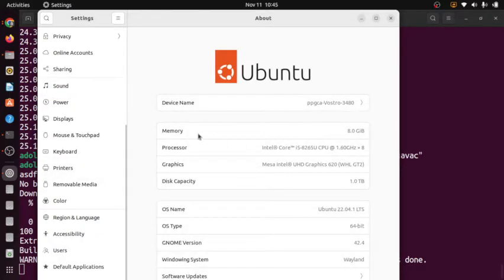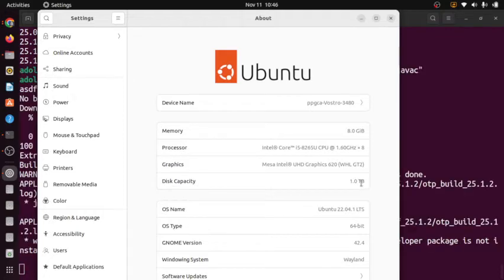Okay, so this computer that I'm using has 8 gigabytes of memory, not very much. It's only a Core i5-8265U CPU, 1.6 gigahertz times 8, and it has a graphics card which is Mesa Intel UHD graphics, and the disk capacity is 1 terabyte, and it's not SSD.